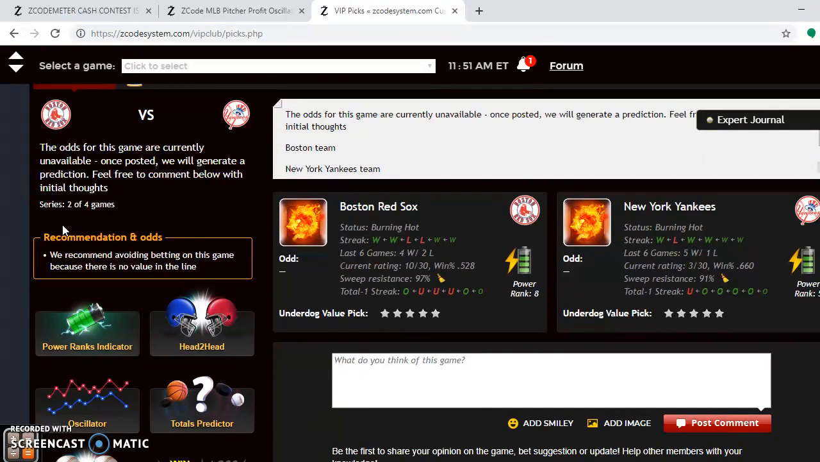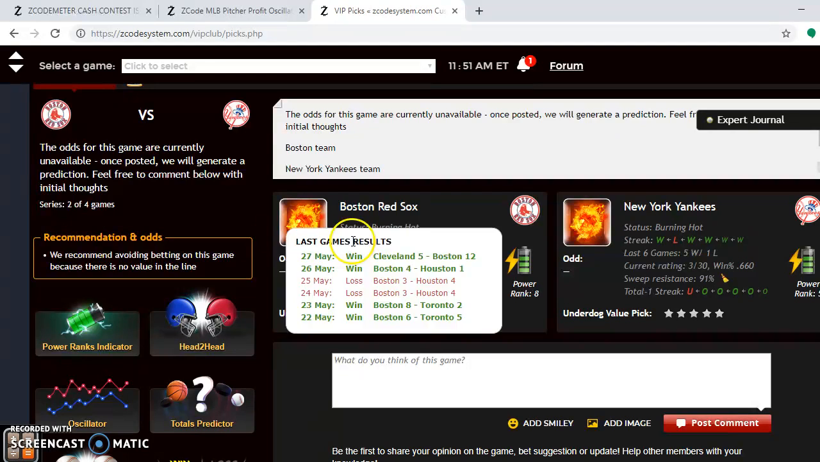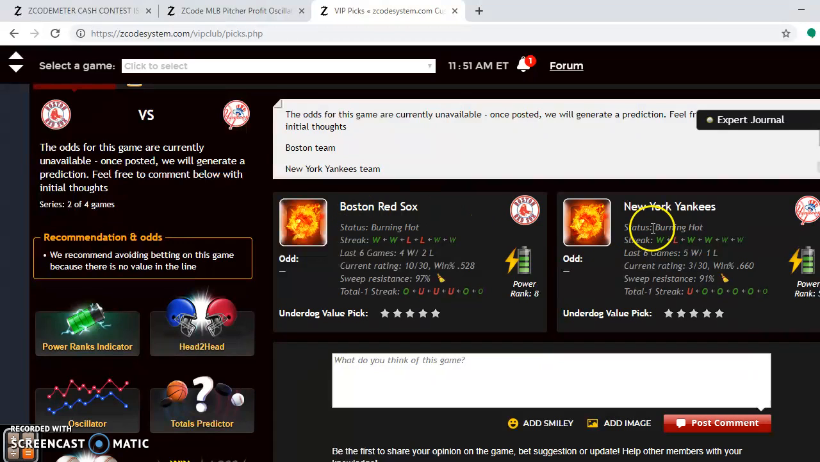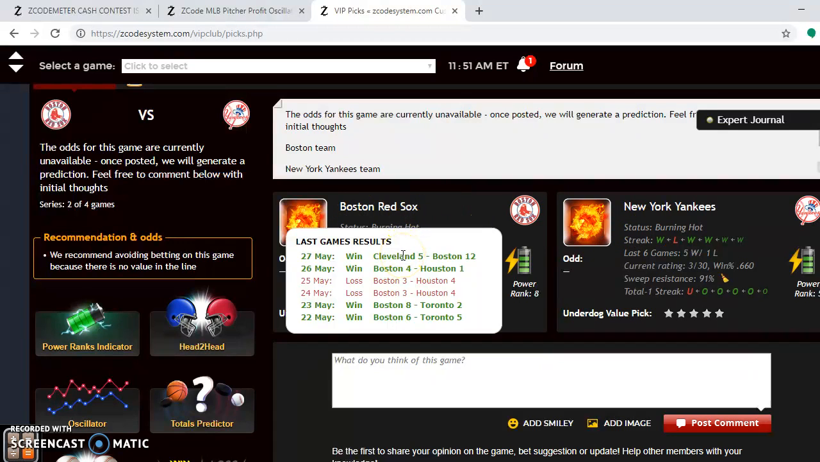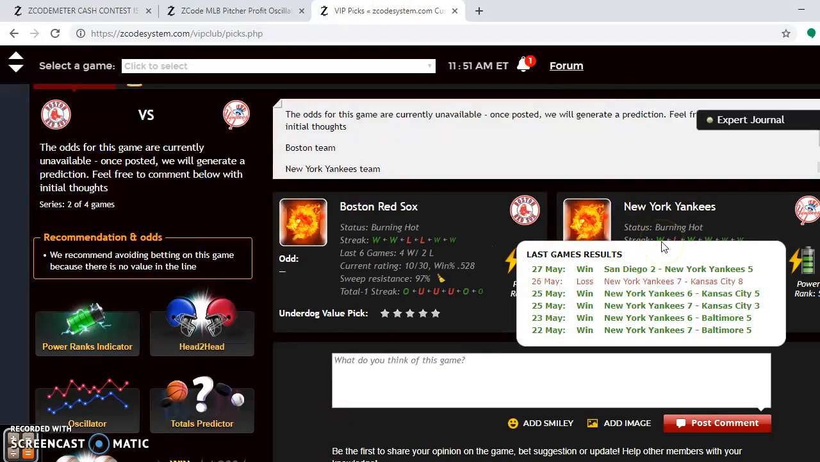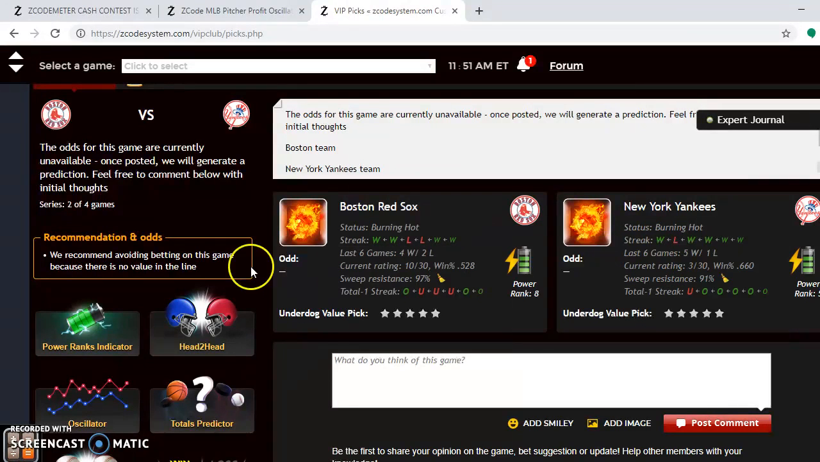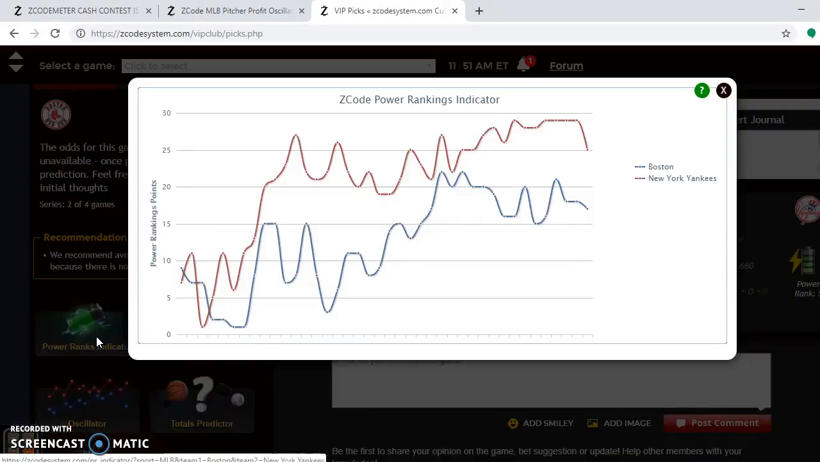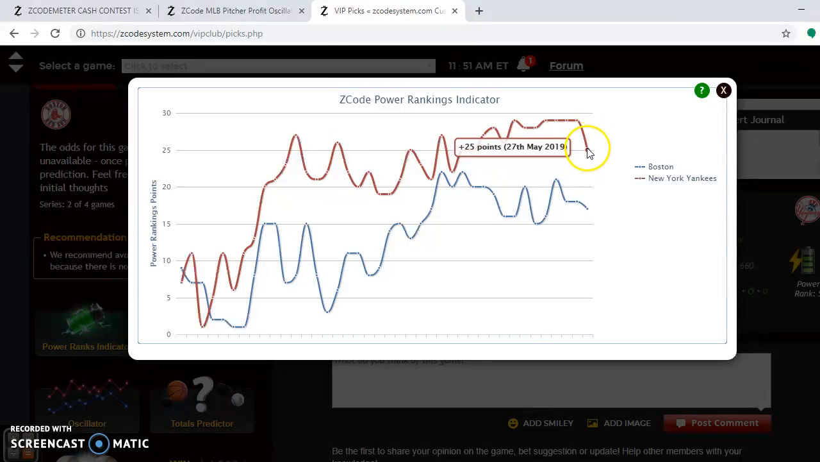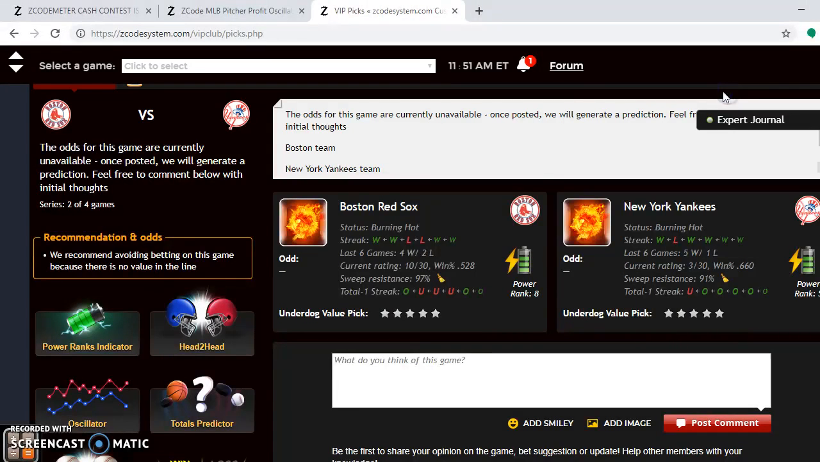This is a big battle in the AL East. The Red Sox are third in the division. The Yankees are first in the division. You can see the Red Sox and the Yankees are both burning hot. If you look at what they've done over the last 6 games, you see the Red Sox are 4-2, and the Yankees are 5-1 during that period. If you look at the power ranking indicator, you will see that the Yankees, although trending slightly down, are still at plus 25, and the Red Sox are at plus 17.